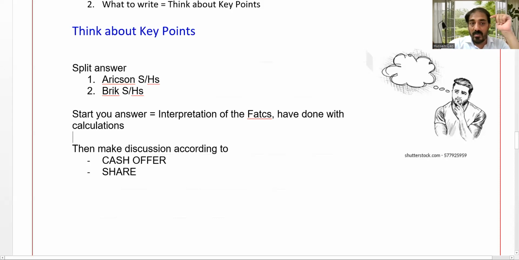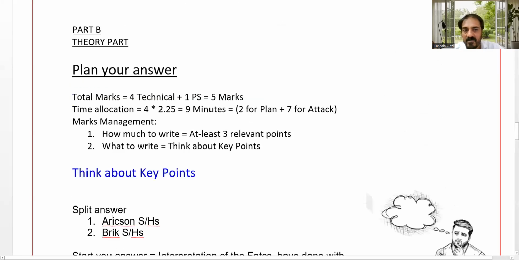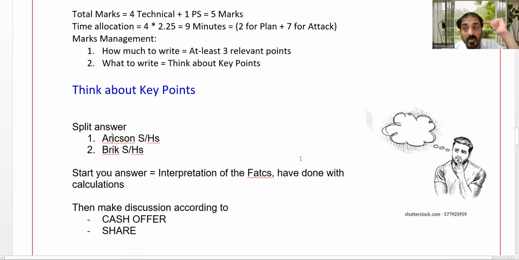So number one, prepare your mind. I have to start the answer by splitting it into two paragraphs. Whenever we start any write-up, either the acquirer or the target perspective, start with the facts, the numbers, then add on about the cash and share offers, one plus point, one minus point. That is the structure that you need to make.